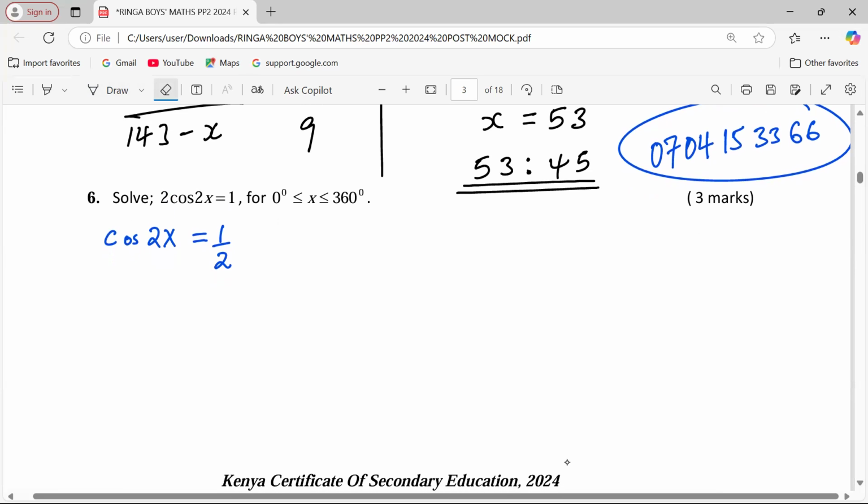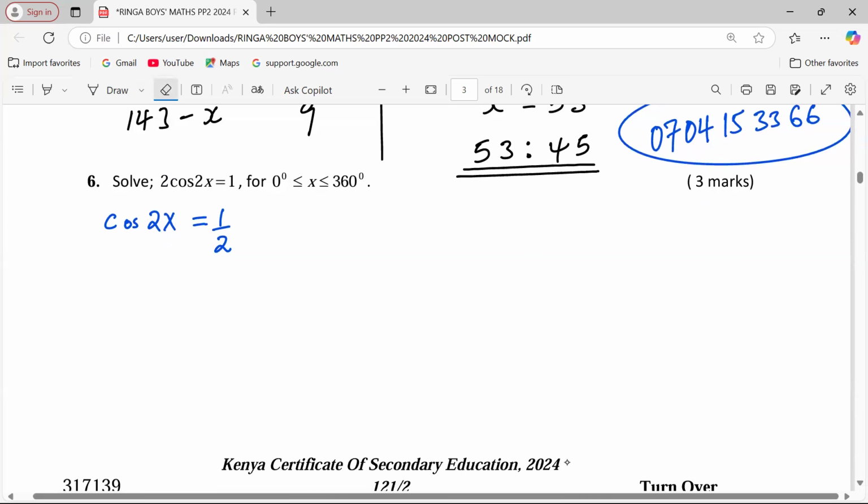So if the value of cos 2x equals a half, then we can find a certain acute angle that we will work with, such that this acute angle equals the cos inverse of half. And this acute angle shall be, shift cos in your calculator, half, shift cos, then you write half. This is going to be 60 degrees. So we are working with an acute angle of 60 degrees.